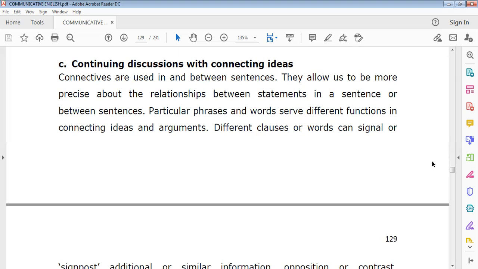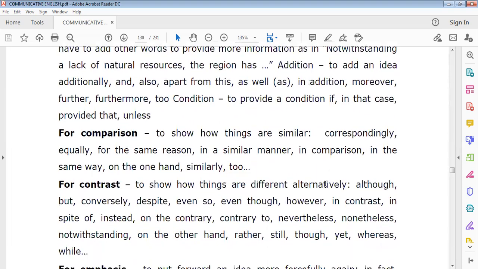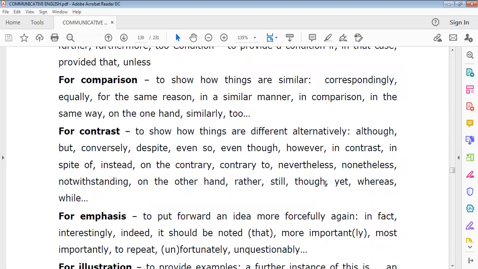Many of us don't know how to use this properly. That's why we stop our conversation abruptly. We don't know how to proceed in a correct manner, and people lose interest because of that. So if you know how to prolong your conversation in a very correct manner, I think you can do wonders. So let's learn this, starting with comparison.